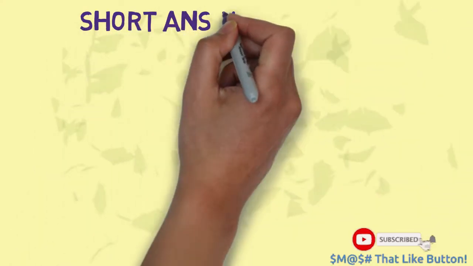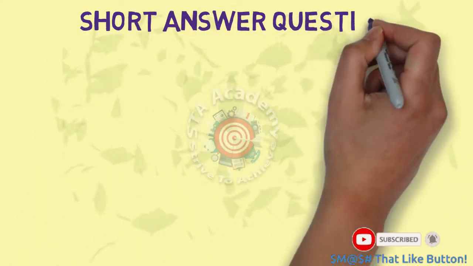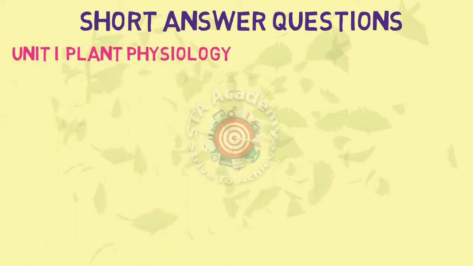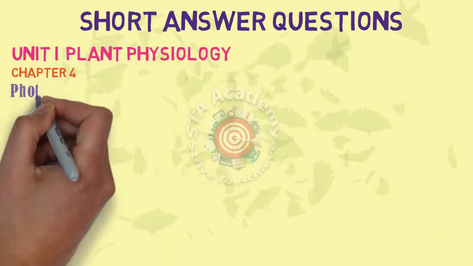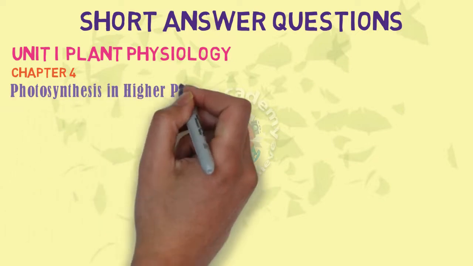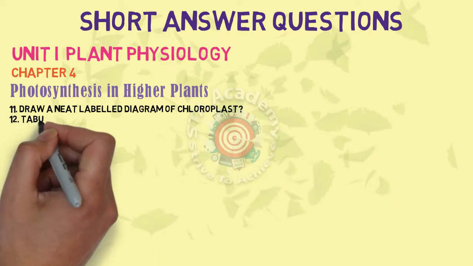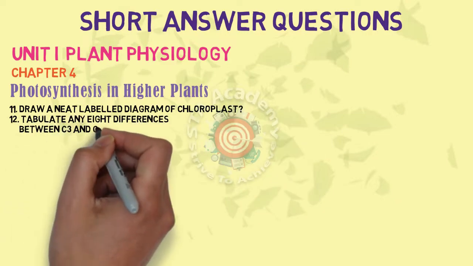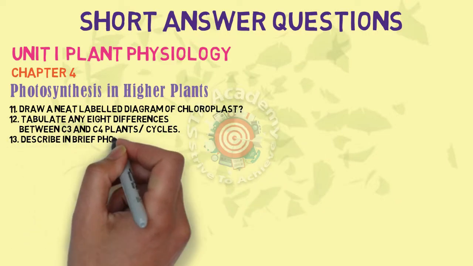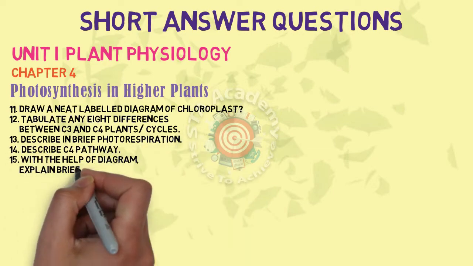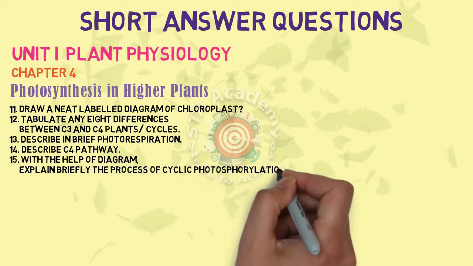Chapter number 4, that is photosynthesis in higher plants. I have given very important questions. SAQs I have given 11, 12, 13, 14, 15, 16. Draw a neat labelled diagram of chloroplast. Tabulate any 8 differences between C3 and C4 plant cycles. 13th is describe in brief photorespiration.